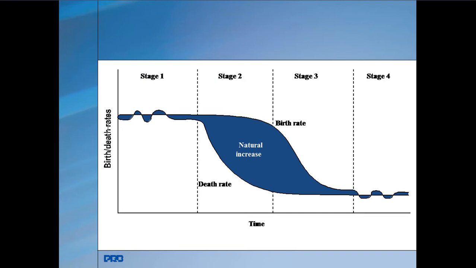These are where you can see the natural increase of the population, etc. The death rate is declining and the birth rate appears to fall. Whereas in the fourth stage, both the death and birth rates are still lower.